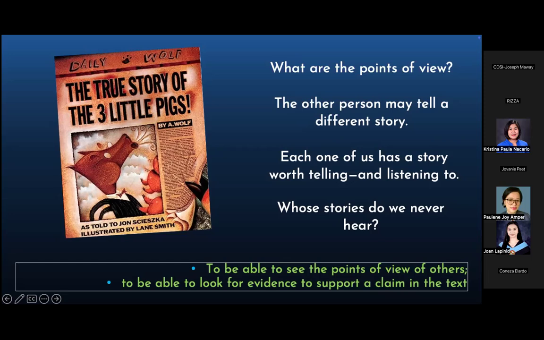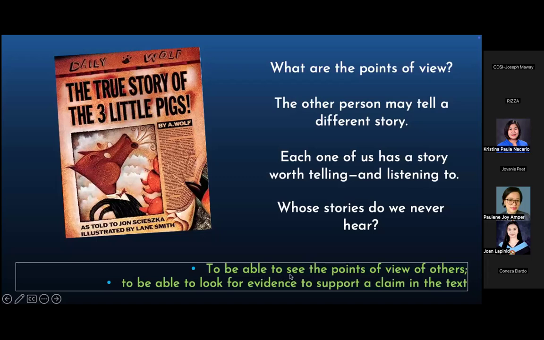Ang action goal ng teacher na yon is for the students to be able to see the points of view of others. That's the action goal. That's the answer to the question, beyond the test, why is it important for your student to take up this unit? So the teacher has two action goals.